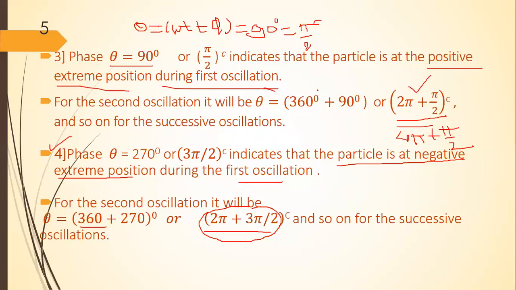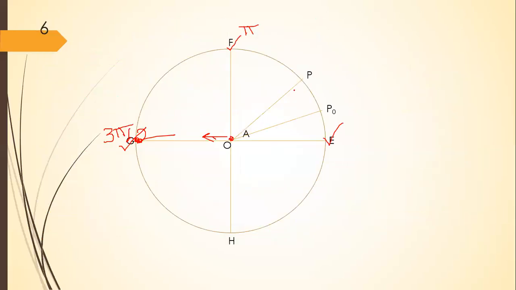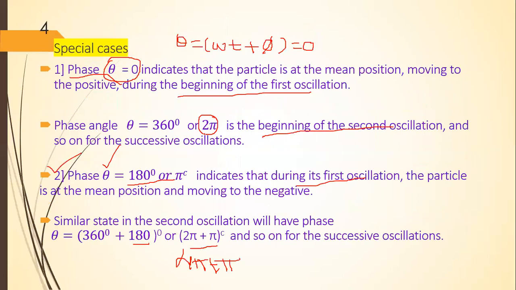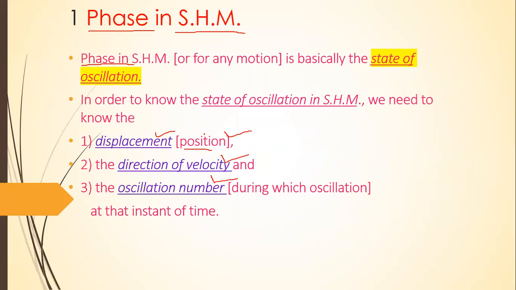performing simple harmonic motion. So this is about the phase in simple harmonic motion. This phase is a physical quantity that describes the state of oscillation of the particle performing simple harmonic motion.